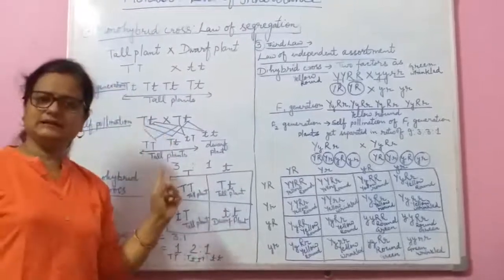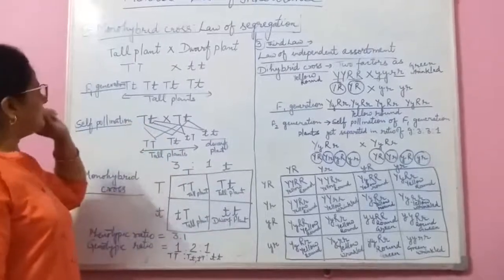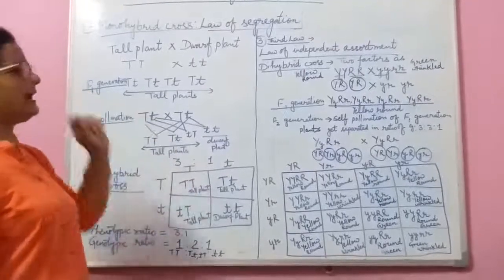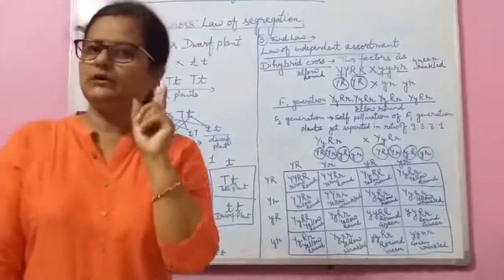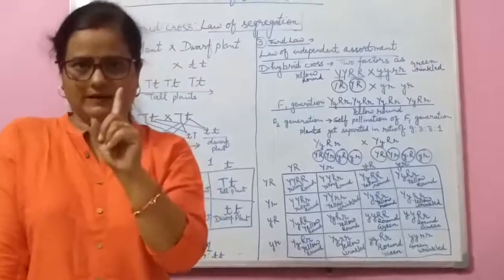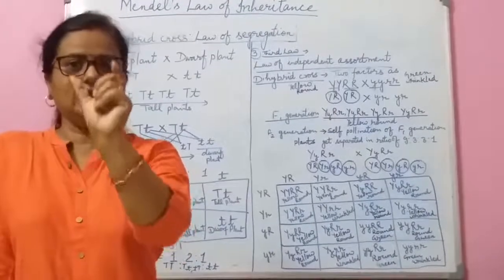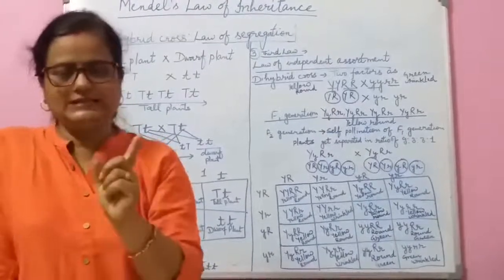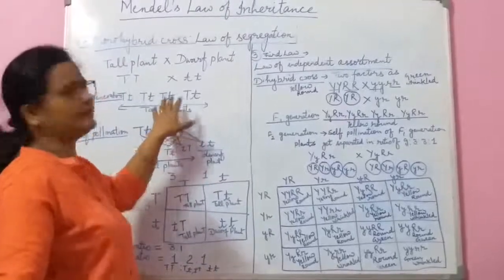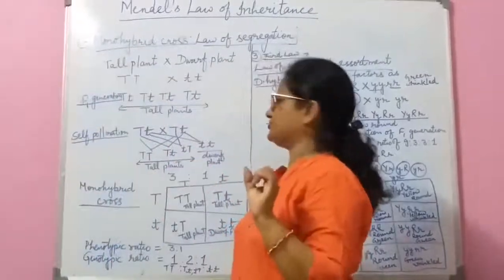As we had learned in the first law of dominance, what had Mendel done in that law? Mendel took only one character of the plant, that is the tall plant or the dwarf plant. Means he had taken only the length of the plant, then crossed them, and in the F1 generation he found that all the plants were tall. No dwarf plants were found in the F1 generation.